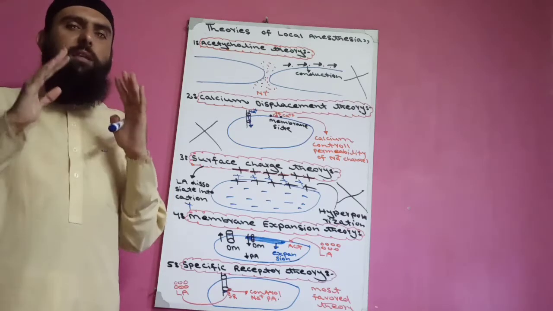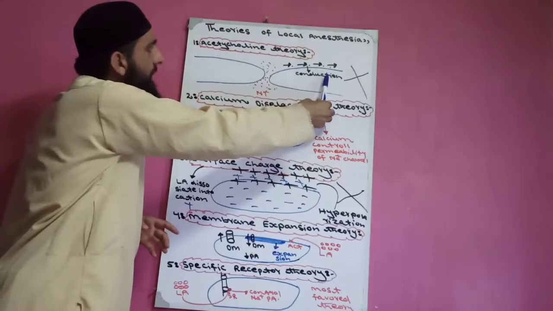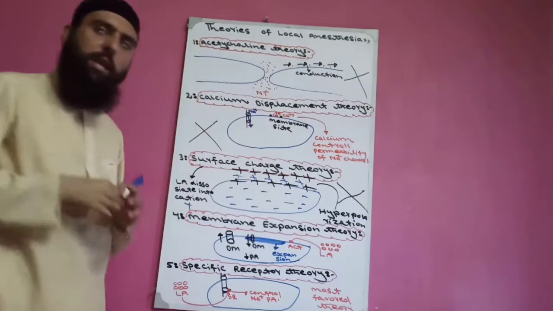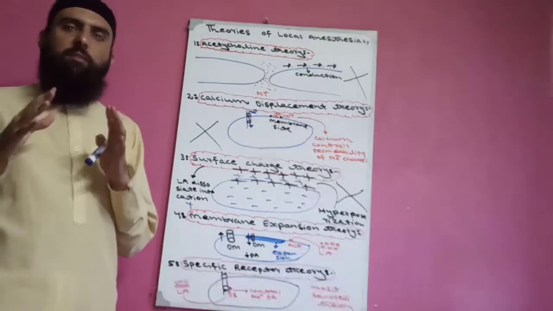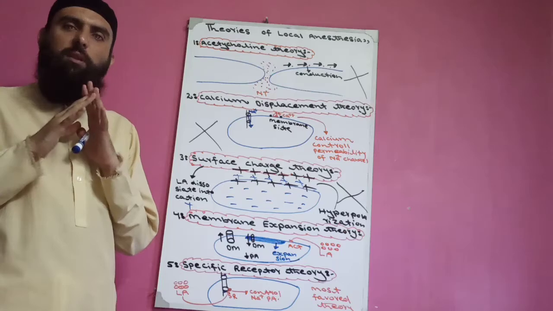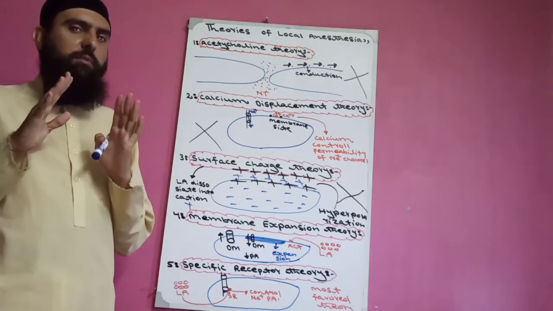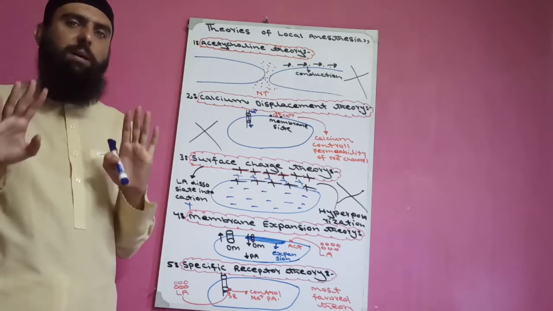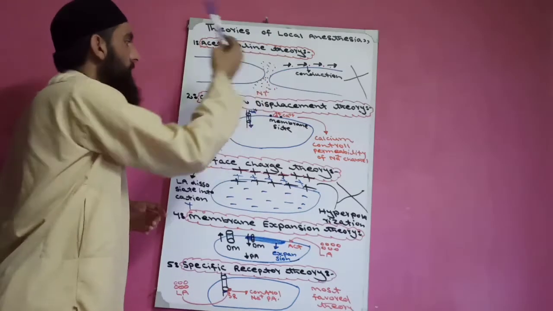This additional function is conduction of impulse through the axon. But latest evidence states that this theory is totally wrong. Acetylcholine acts as a neurotransmitter but is not responsible for conduction of impulse through the axon. This is the first theory, the acetylcholine theory.